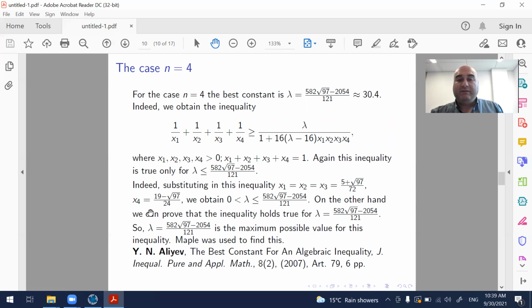On the other hand, we can prove this inequality for lambda equals this best constant. Therefore, this number is indeed the best constant for this inequality. It is the maximum possible value for this inequality. We heavily used Maple to find this number and prove it. It appeared in 2007 in the Journal of Inequalities in Pure and Applied Mathematics.